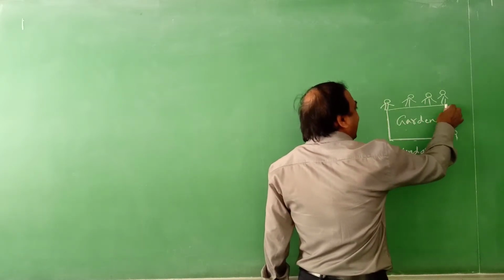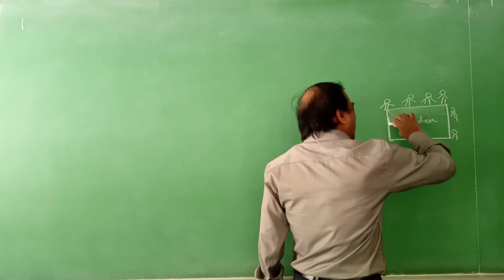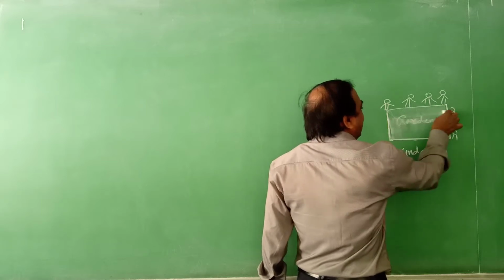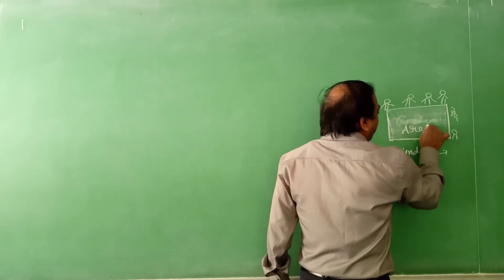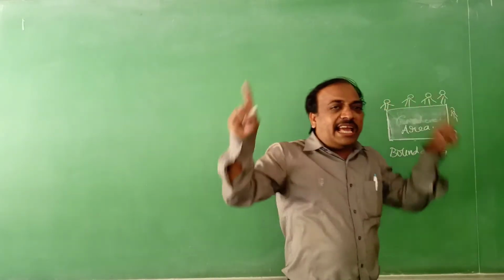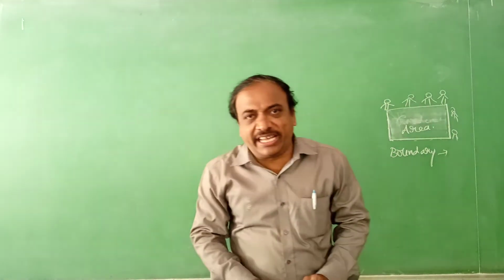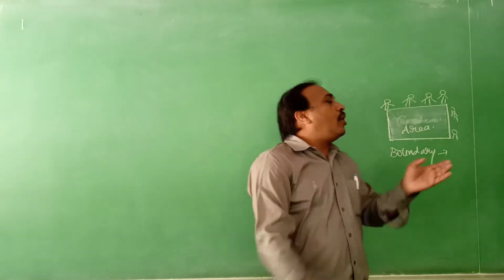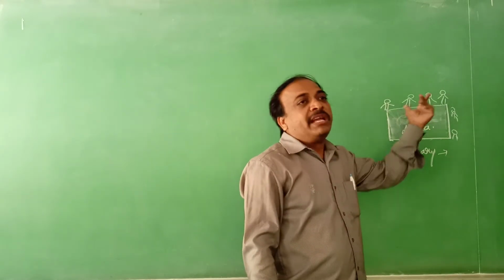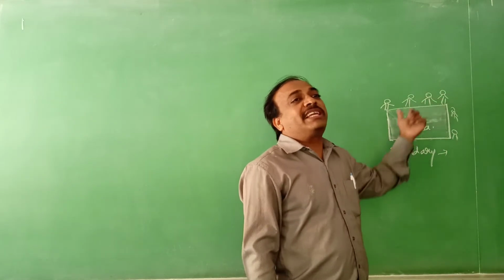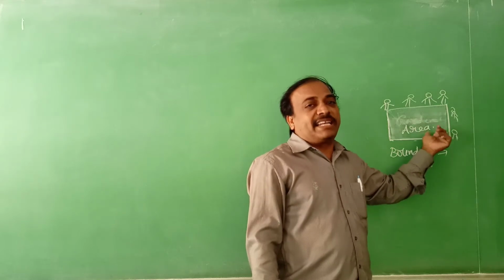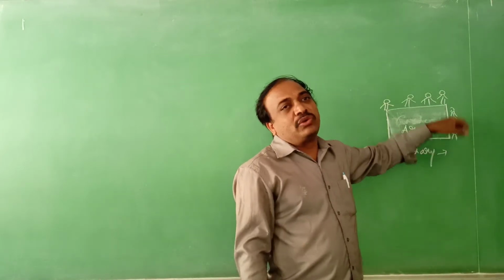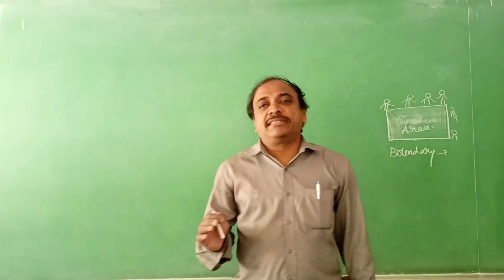And inside the garden, you see here, what is the region, the place? This region is called its area. What do you call? Area. So the total length of the boundary is called perimeter, and inside the region of the boundary, how much space, how much place is there? What part is the boundary covering? What area is it covering? That is called area. So today our topic is perimeter and area.